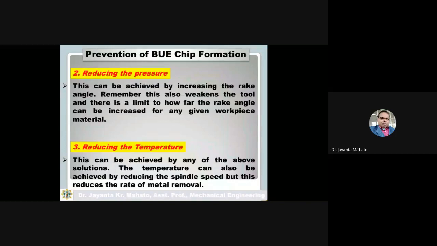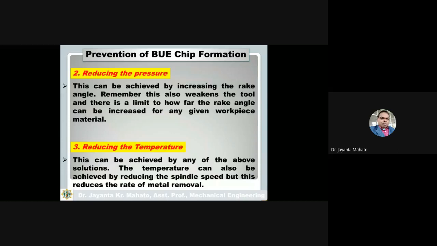Remember, this also weakens the tool, and there is a limit to how far the rake angle can be increased for any given workpiece material. So there is a limitation: by increasing the rake angle the cutting pressure can be reduced, but I cannot increase it too much, because then there may be chances of the tool getting weak. Okay.